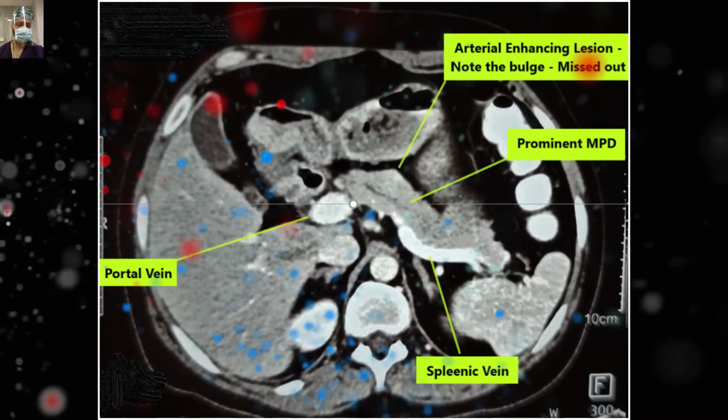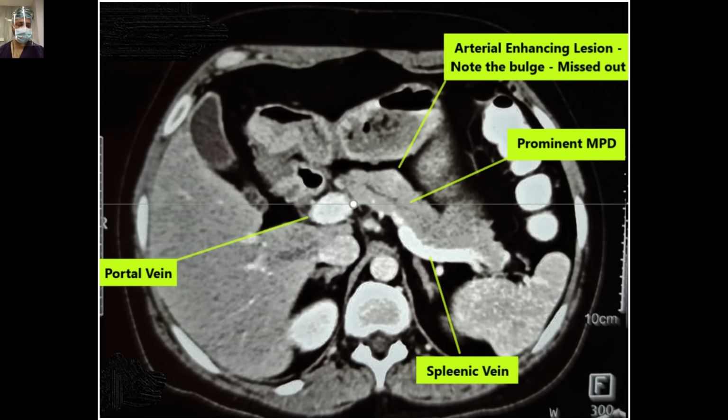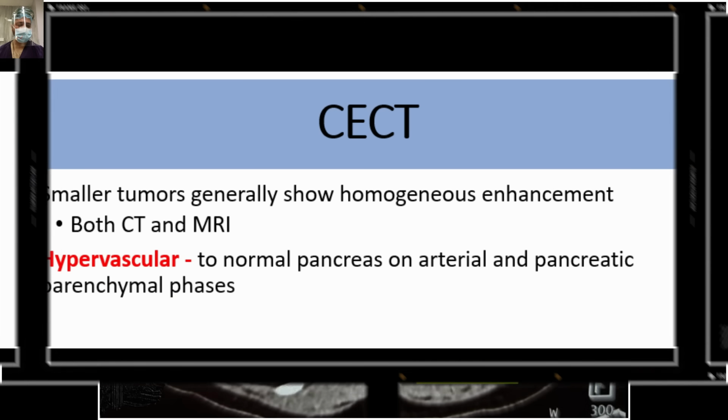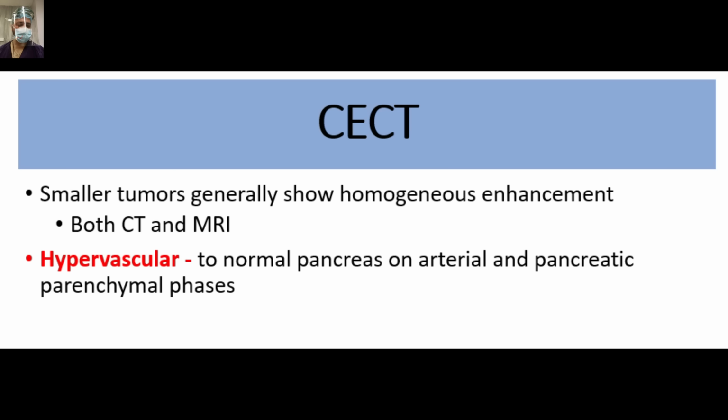This is a labeled CT scan image. So there's an arterial enhancing lesion noted, the bulge, that was missed out on the initial CT scan. The MPD was prominent just below the bulge. Portal vein and rest of the splenic vein were normal as marked. So it is hypervascular to the normal pancreas in the arterial and pancreatic parenchymal phase. This is highly suspicious for a neuroendocrine tumor.